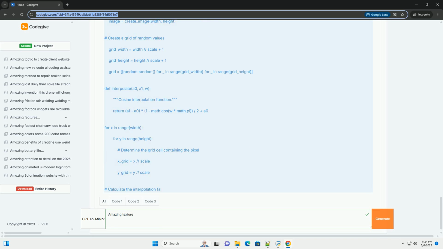Cellular automata. Cellular automata are discrete models that consist of a grid of cells, each of which can be in one of a finite number of states. The state of each cell is updated based on the states of its neighboring cells, according to a fixed set of rules. They are great for creating organic and emergent patterns.